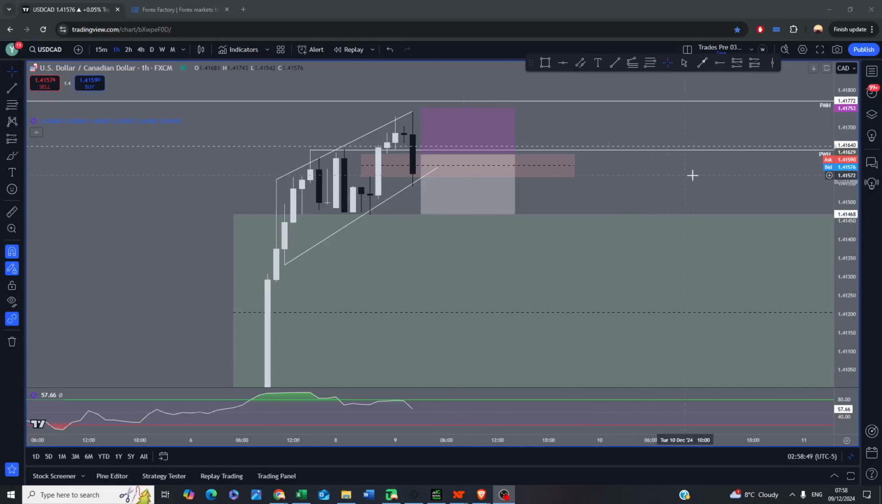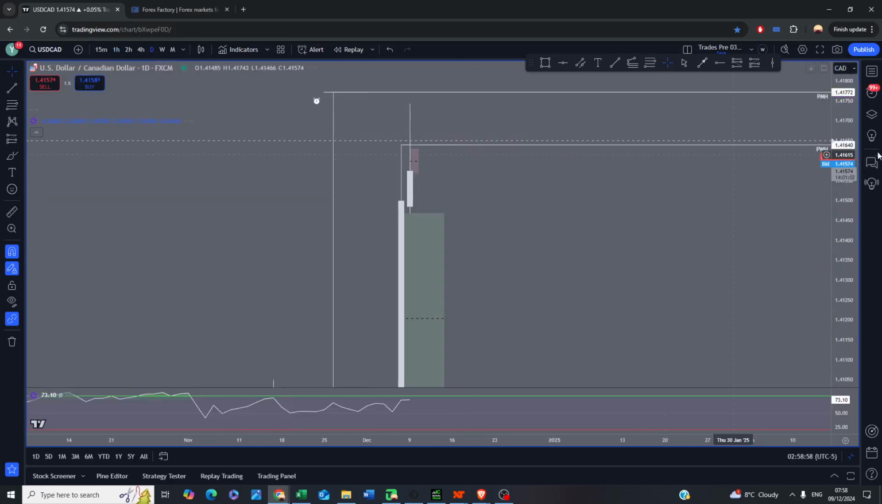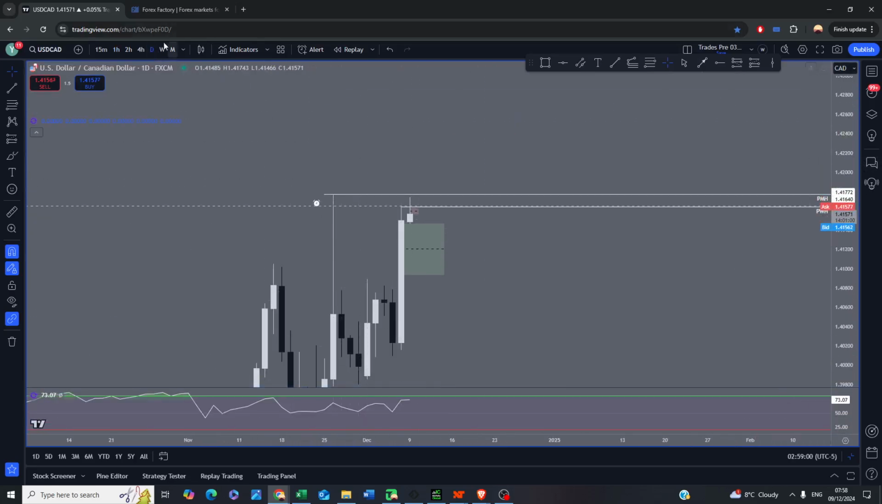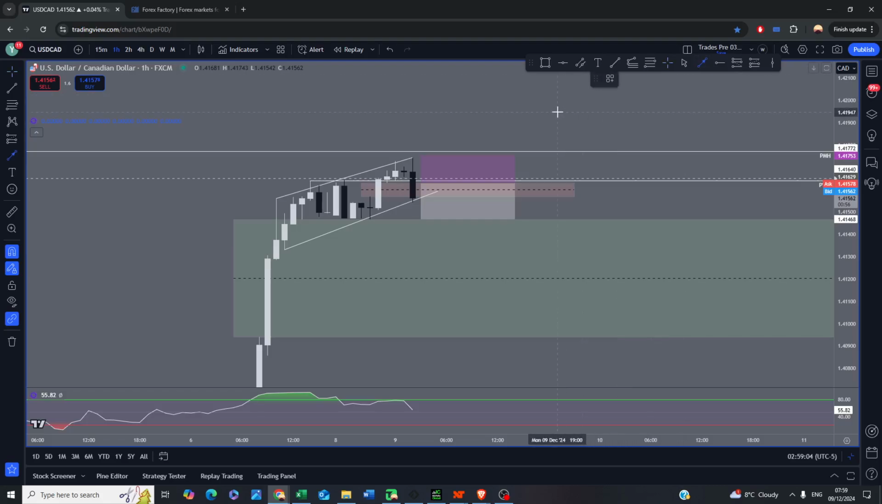I'm looking to short dollar CAD after price took out previous week's high. We've put in this channel, and my target is that price will reach that previous month's high, which is this high from previous month, and we are starting to find some bearish, putting this bearish engulfing candle, and I expect